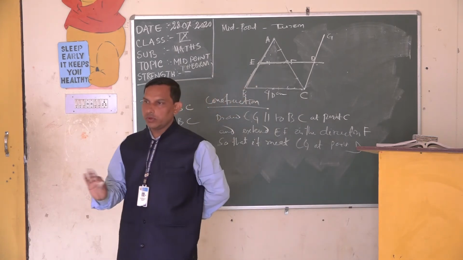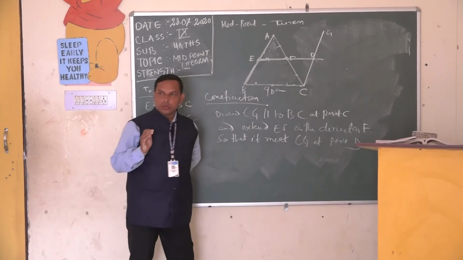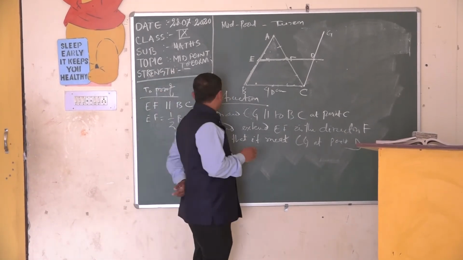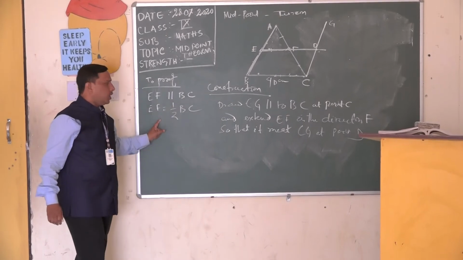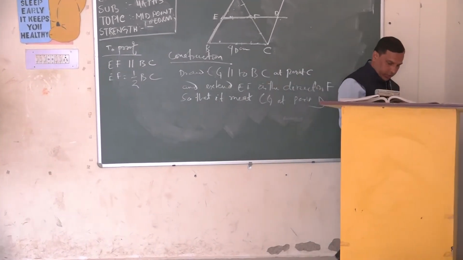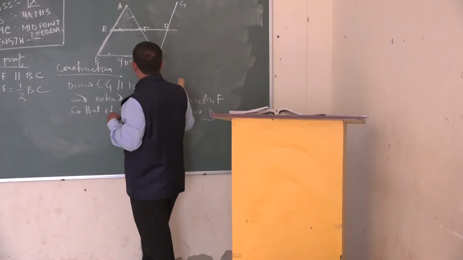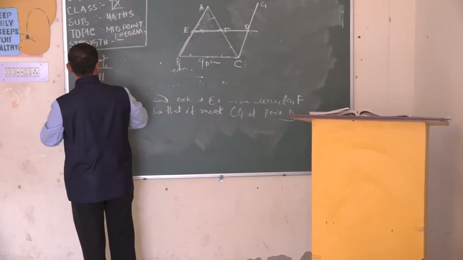This is your construction. Now we have to prove it. How? EF is parallel to BC and EF is equal to half of BC. Okay, fine. Students, come to the points now. You see, we have got it now.